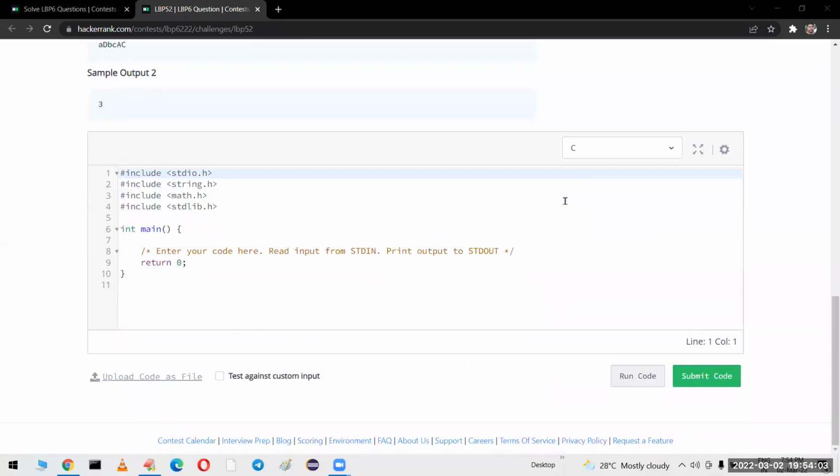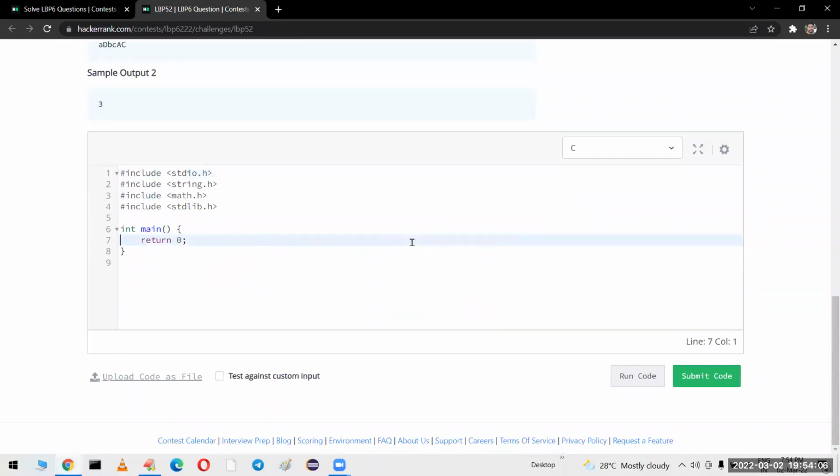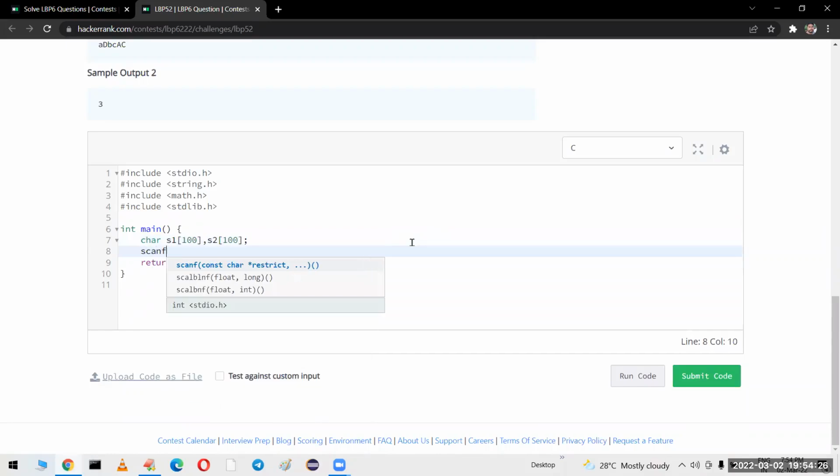Yes, very good. So let me take the C language code. Sir, it is a very simple code. Take jewelry as S1 of 100 characters and stones as S2, or stones as S1 and jewels as S2, like this I am taking. Now first we have to read with scanf, percent s followed by percent s, S1 comma S2.